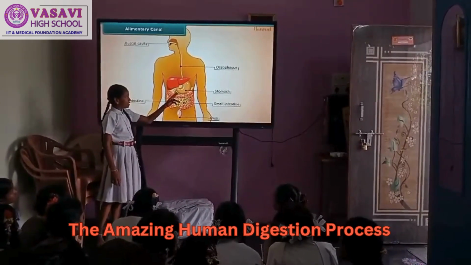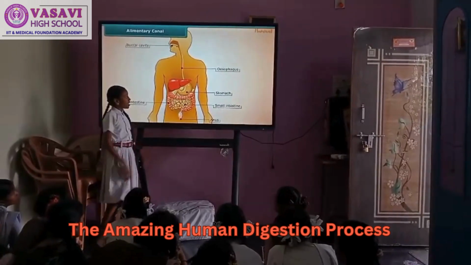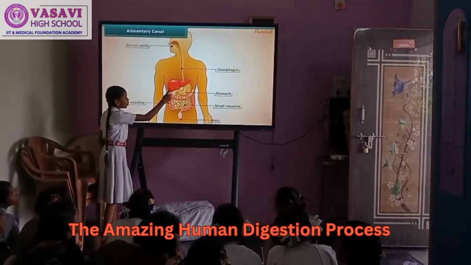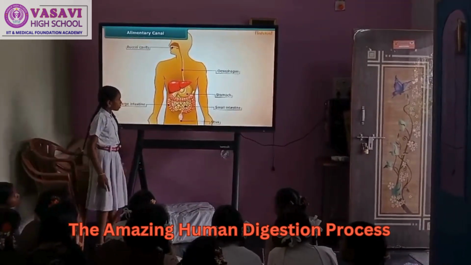The digestive juices such as HCl. This is the liver. The liver secretes bile juice. The bile juice is stored in a sac called the gallbladder.